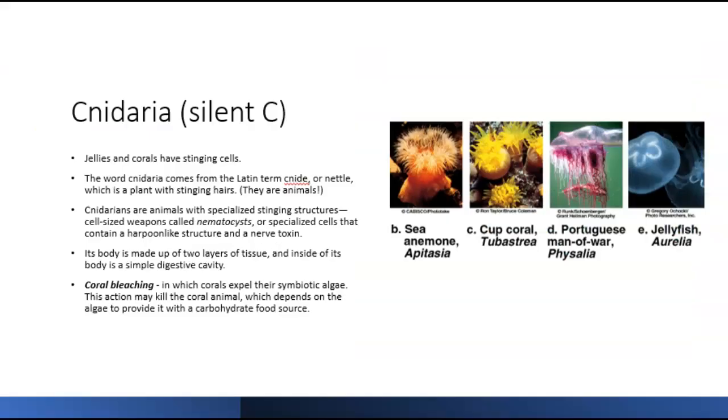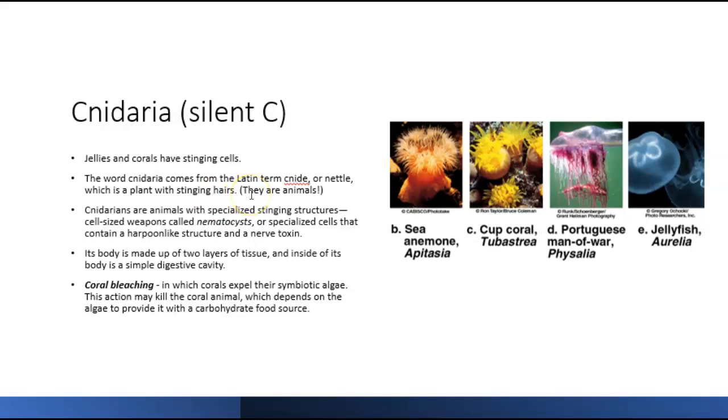Okay, next we have jellyfish and coral, and they are in the Cnidaria phylum. Okay. And Cnidaria comes from the Latin term for nettle. And you think about plants that have nettles, they're stinging. Okay.